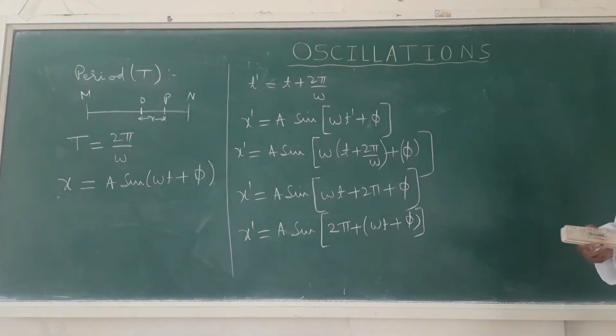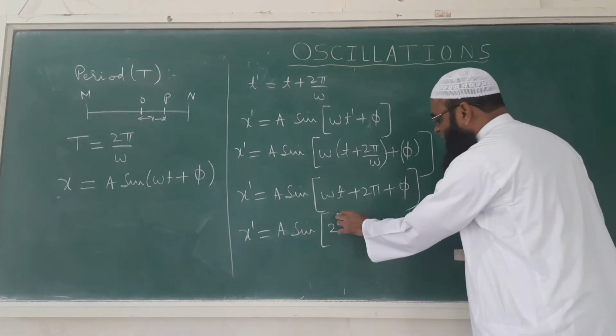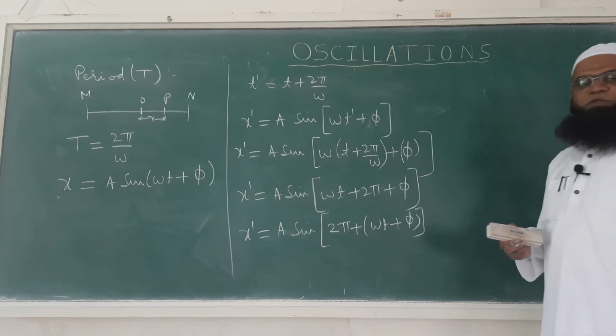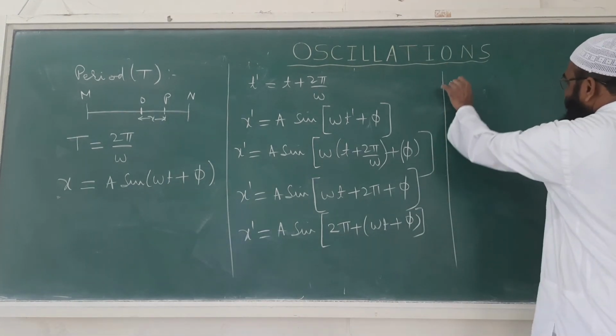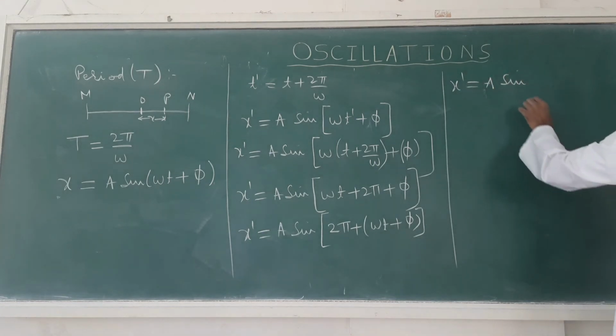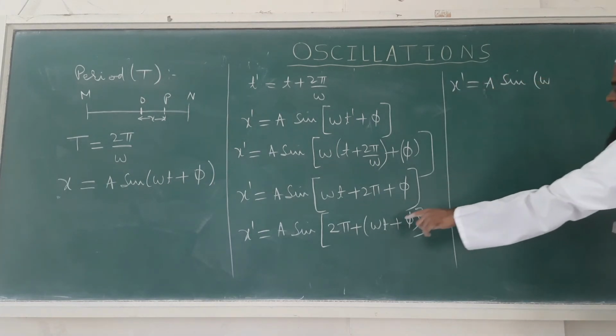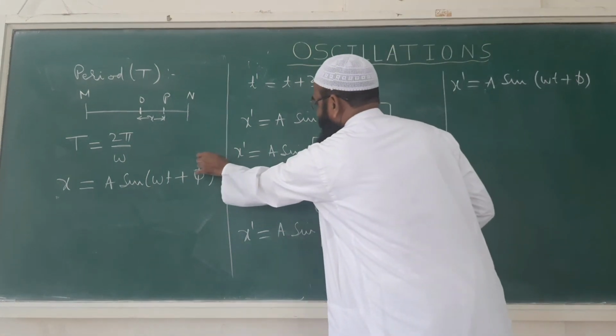So we know one trigonometric relation: sin(2π + θ) is equal to sin θ. So from this we can conclude x' is equal to A sin(2π + ωt + φ), which should be equal to A sin(ωt + φ). Now observe these two equations.